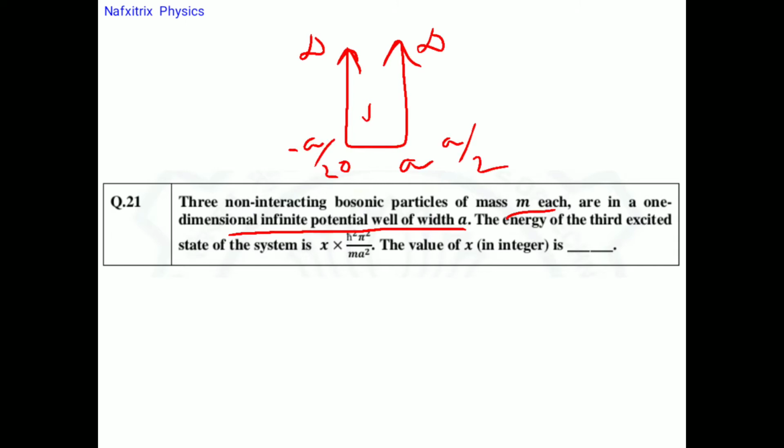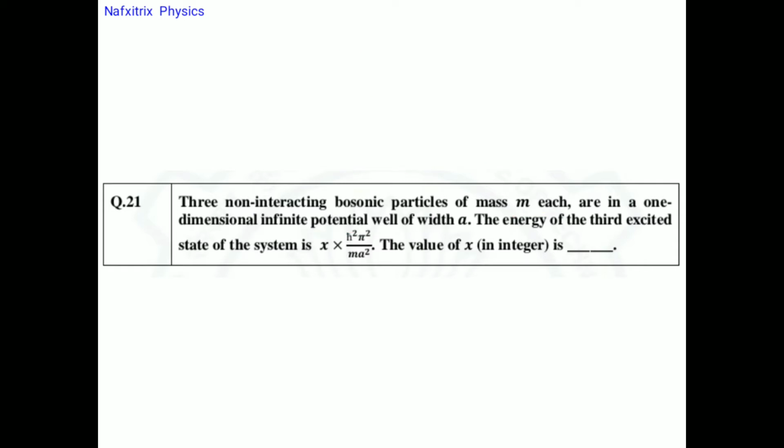The energy of the third excited state of the system is, so what they have given is, the third excited state's energy is x into h cut squared pi squared by m A squared, and we need to find out x, and it has to be an integer. So finally we need to find which is the third excited state and its corresponding energy, and from that we need to find out x.